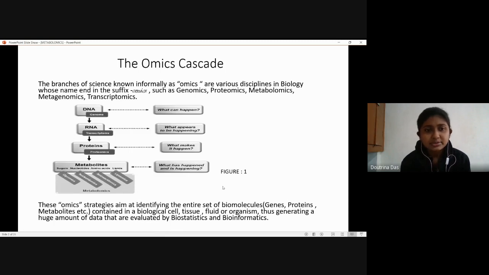Like with reference to DNA, we have genome, so it gives rise to genomics, and then from RNA, transcriptomics, from protein, proteomics, and then we have metabolites, which are sugars, nucleotides, amino acids, and lipids, which give rise to the study called metabolomics. So basically, these omics strategies aim at identifying the entire set of molecules in an organism from different kinds of biological samples, like a cell or tissue or fluid, and thus it generates a huge amount of data that can be evaluated further by biostatistics and by bioinformatics.